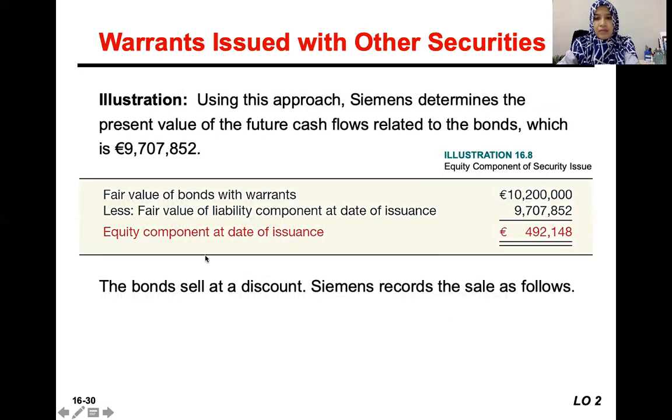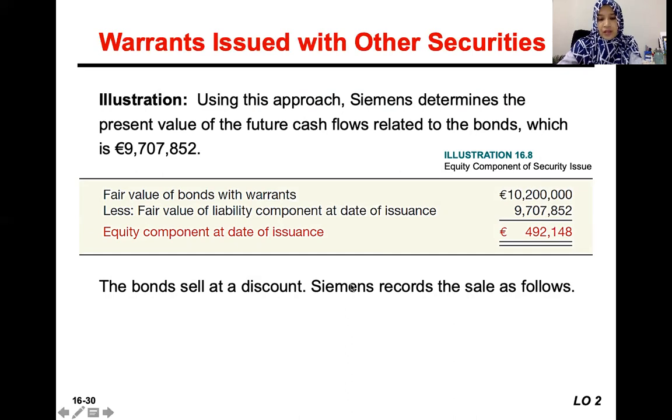Okay, so by comparing the fair value of the bond with the warrant, this is the with amount, and then the without amount, which is the fair value of the liability component, this is the present value of future cash flows. So we can get the amount of equity. So the 10,200,000 is the with amount, the equity plus the liability, and then we calculate the fair value of the liability component. So we can subtract it and we get the equity component.